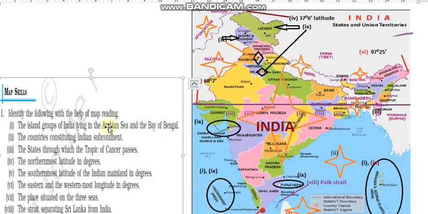Now next one, the countries constituting the Indian subcontinent. Indian subcontinent में कौन सी countries आती हैं? तो you can see this mark. There is Afghanistan, Pakistan, this India also, and then Nepal, Bhutan, Bangladesh, and this is Sri Lanka.